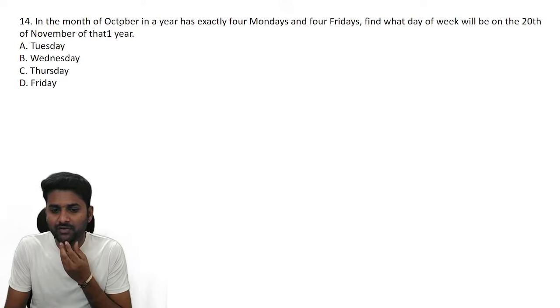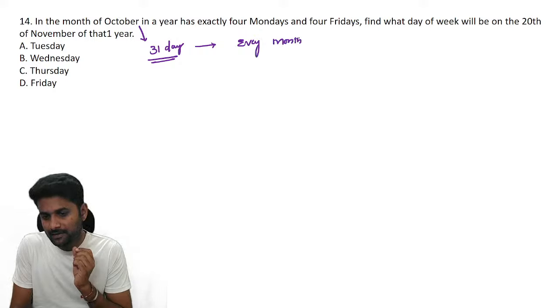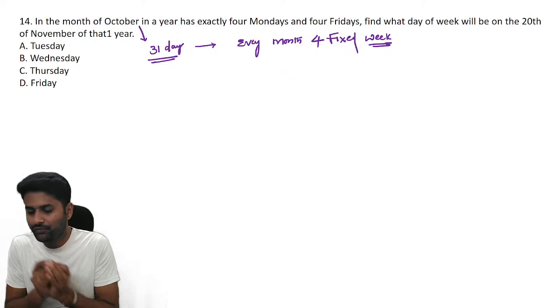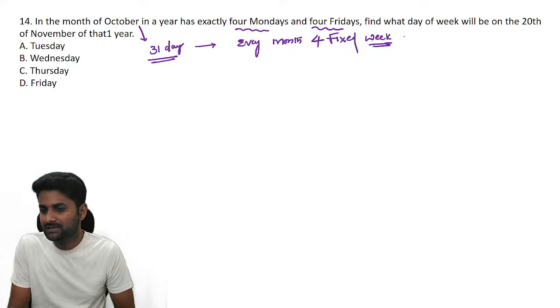The question: in the month of October, you know that October has 31 days. If October has 31 days, and every month, remember this point, every month has 4 fixed weeks. You can see Sunday to Saturday 4 times. But they mention that in October there are exactly 4 Mondays and 4 Fridays. Then what day of the week will 20th November of that same year be?